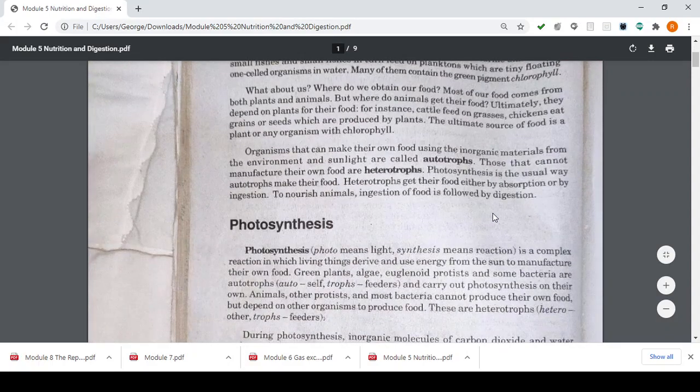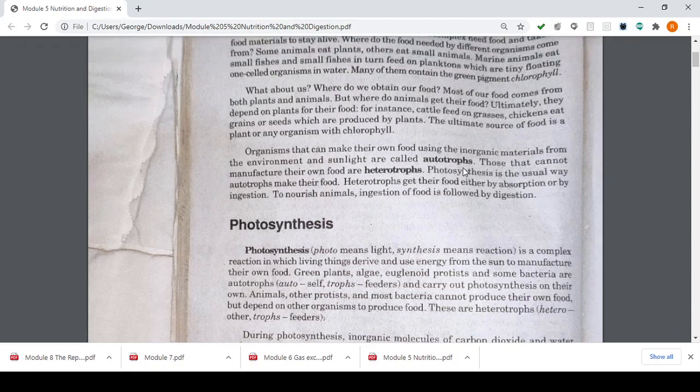Those that cannot manufacture their own food are called heterotrophs. Again, they cannot manufacture their own food. Our autotrophs can make their own food. Heterotrophs cannot. So, for example, an example of autotrophs is our plants.